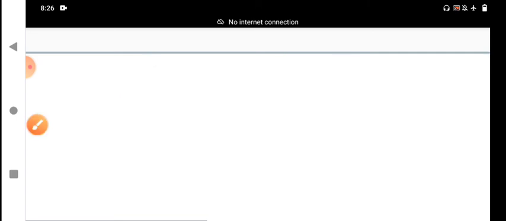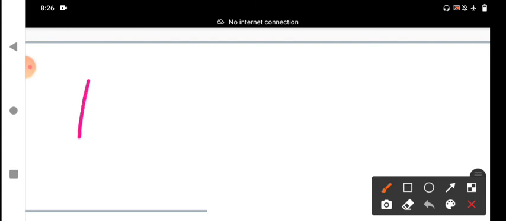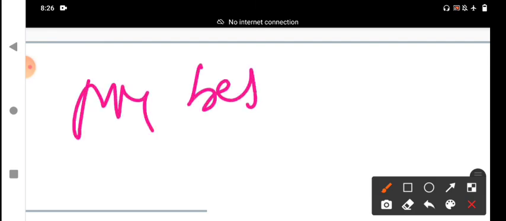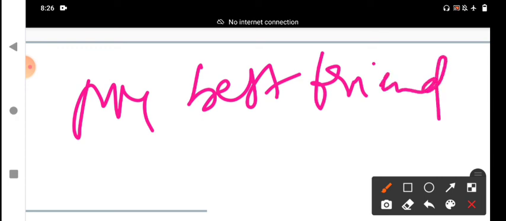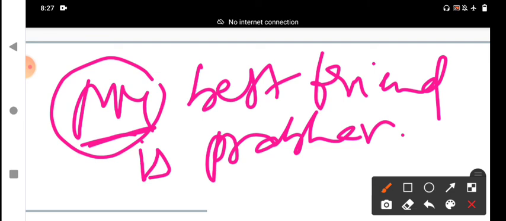For example, my best friend is Prabhakar. That means my is a determiner here. The possessive adjective comes before the noun.